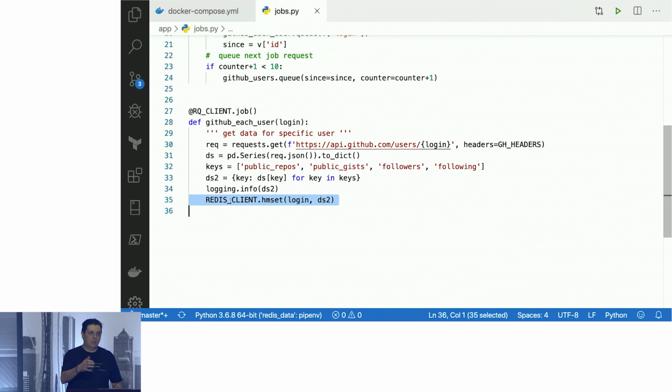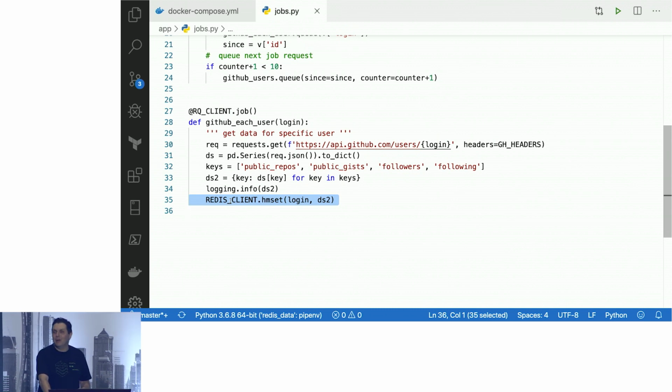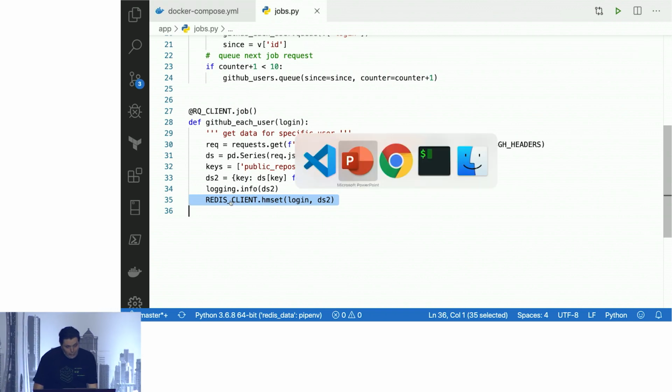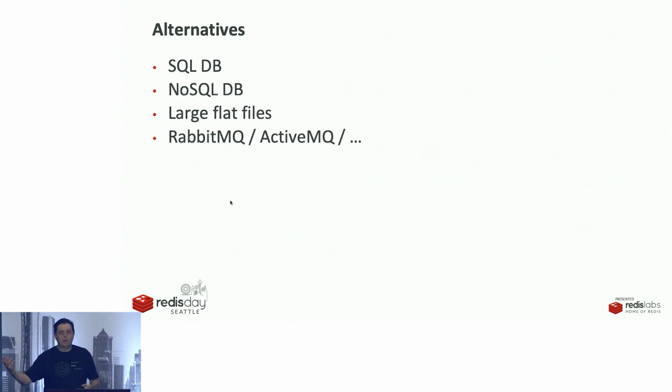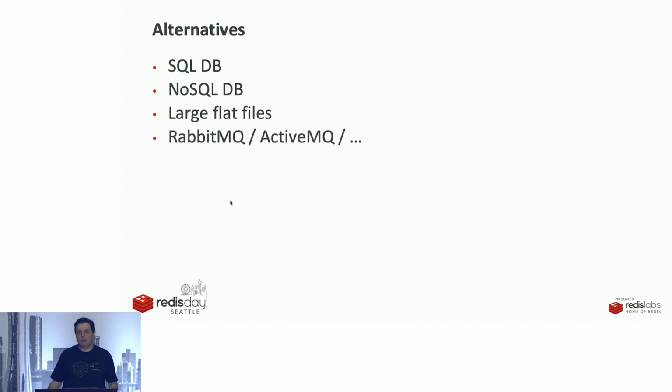But it means that for every different type of data source, we have to have fairly well-defined SQL tables with columns, et cetera. And I've had to do that before NoSQL solutions came along, and it gets a little tiring. You have to write a lot of alter table queries because your data's format changed. Alternatively, we also could have used large flat files, or basically instead of each record that we've queried from the user, we could have just saved it as a file, and then in our subsequent aggregation, we could have just read all these files into memory. It's possible, but it just feels kind of cumbersome to have hundreds and hundreds of files sitting around. But it is doable.